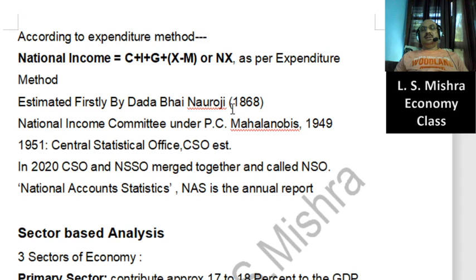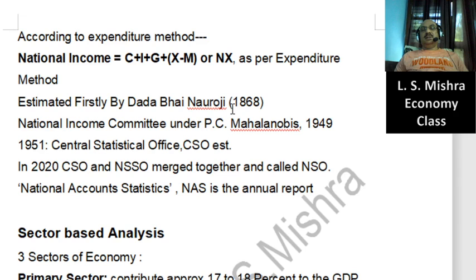But there was no method, no organization, nothing, because no method was adopted by the Britishers. Therefore, Prime Minister Nehru immediately appointed a committee in 1949, chaired by Prasanta Chandra Mahalanobis.